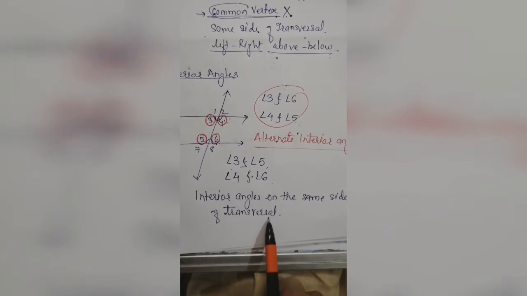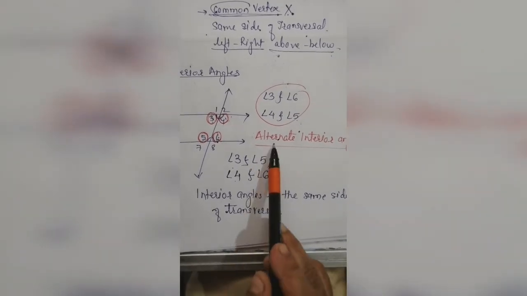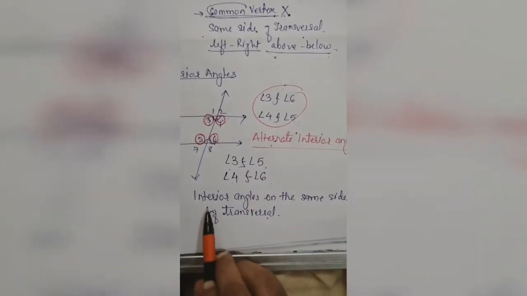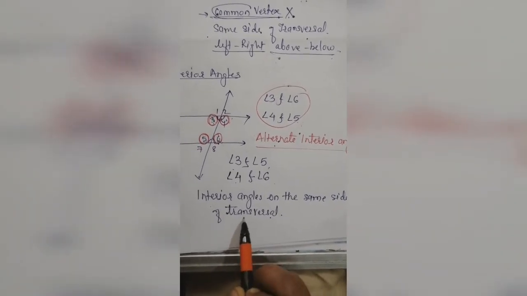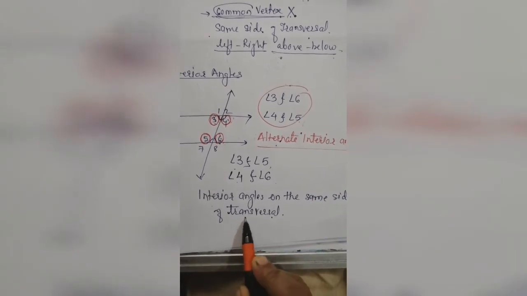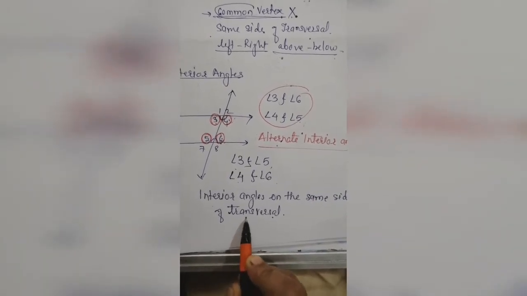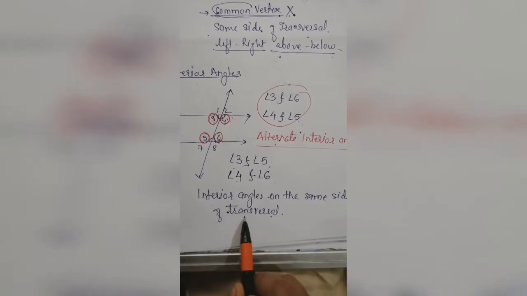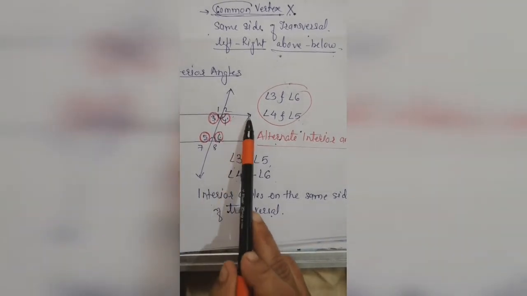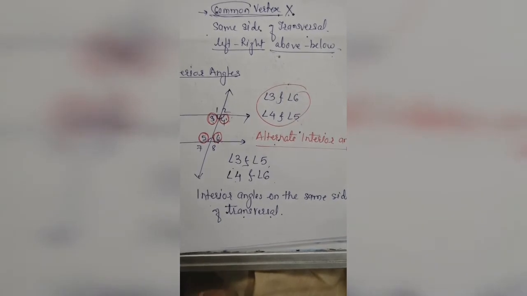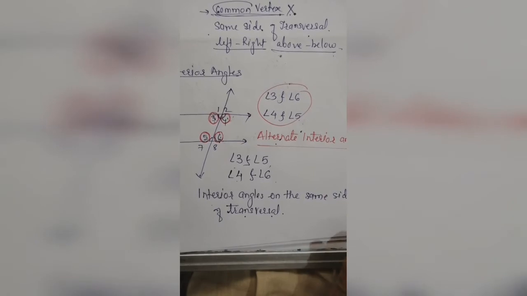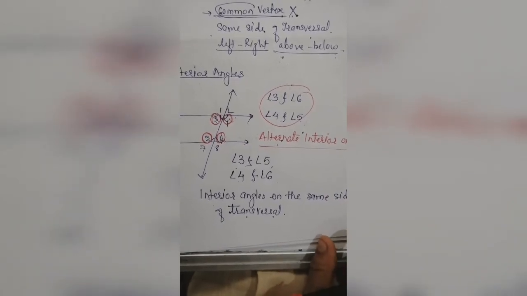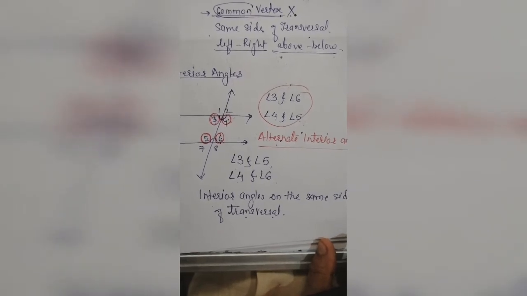These have a basic property, and on that basic property we will find out the characteristics of these two lines, which we will learn further. But first let me finish the exterior angles, then we will learn about the properties of the interior angles.